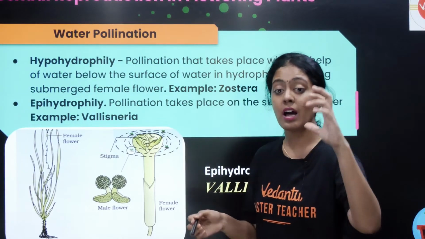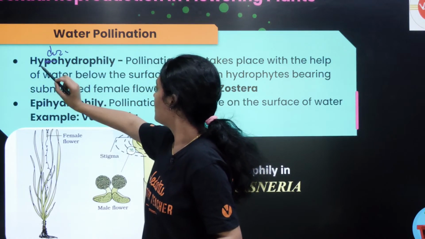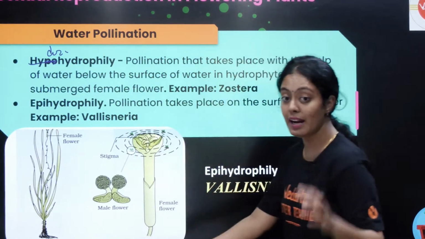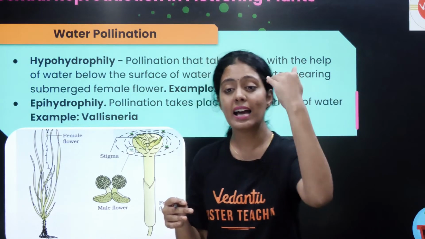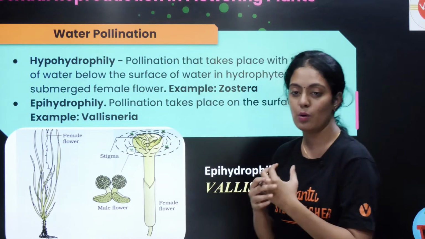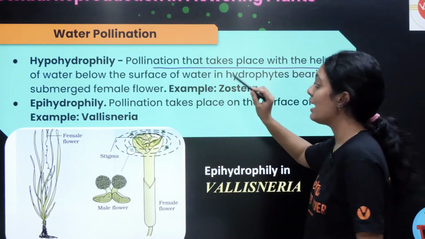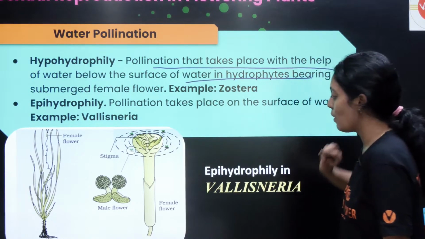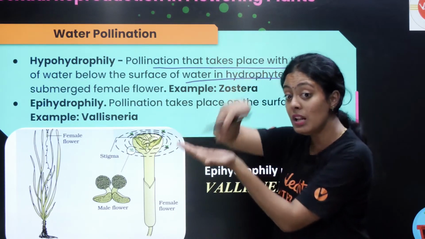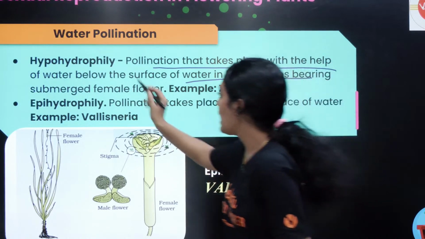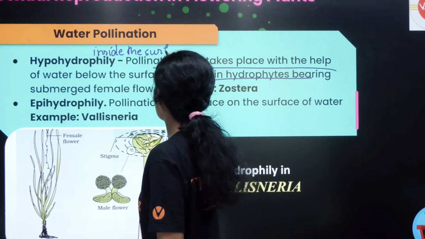Now next we are going to see hydrophily. There is hypohydrophily and epihydrophily. There are two kinds of hydrophily. Pollination by water is called hydrophily. What is hypohydrophily, students? Pollination that takes place with the help of water below the surface of water. It happens inside the water. Hypo is inside water, inside the surface of water, to be very honest.